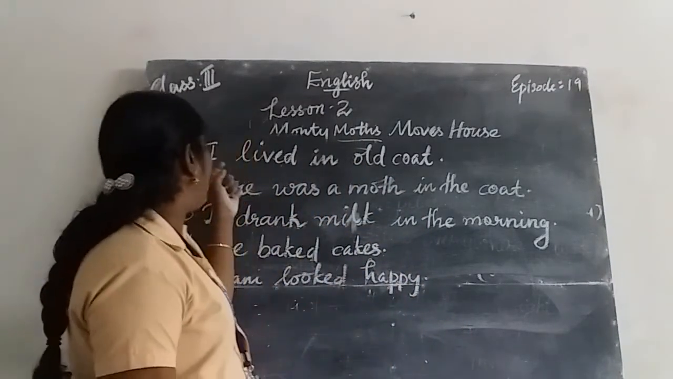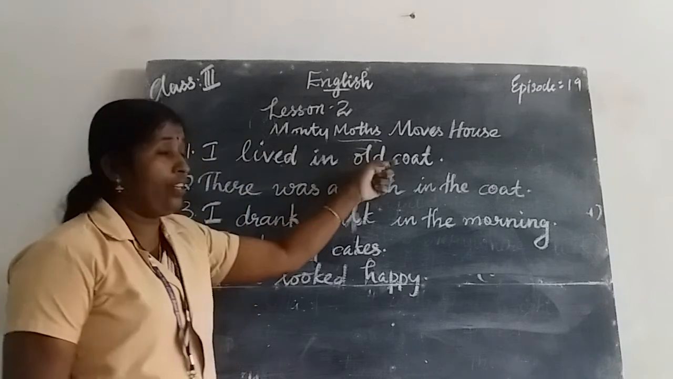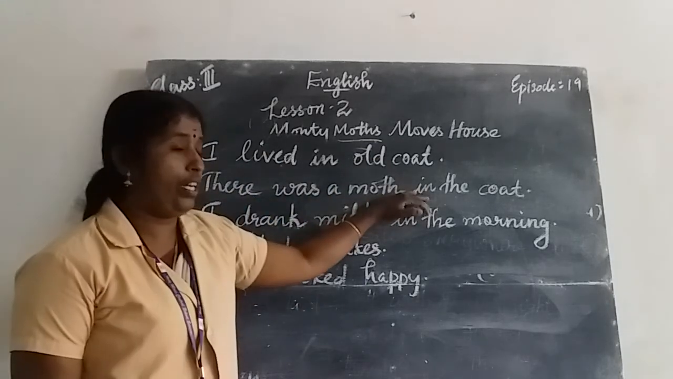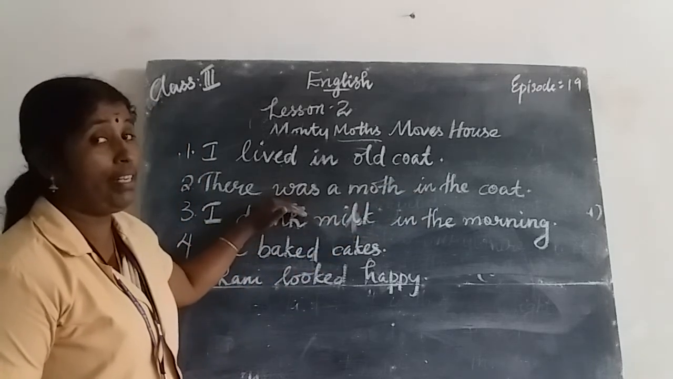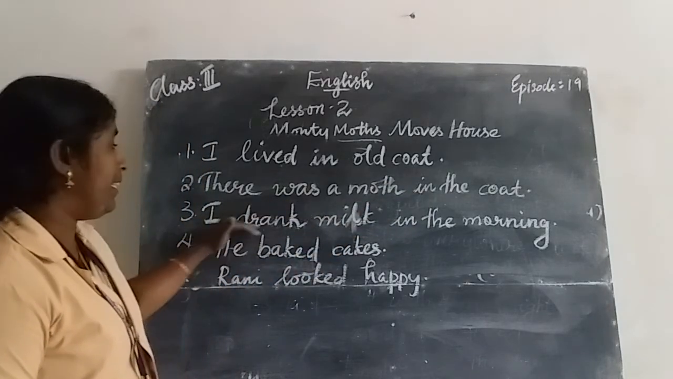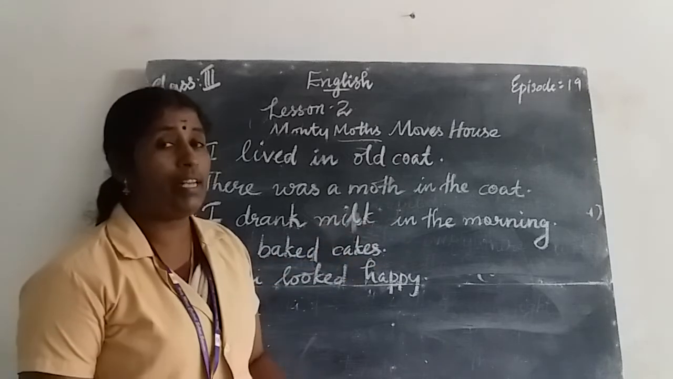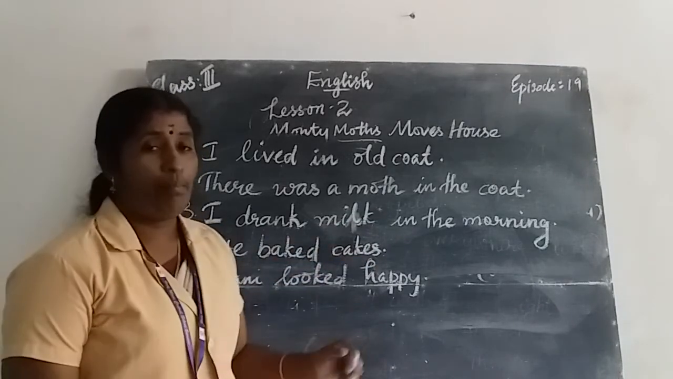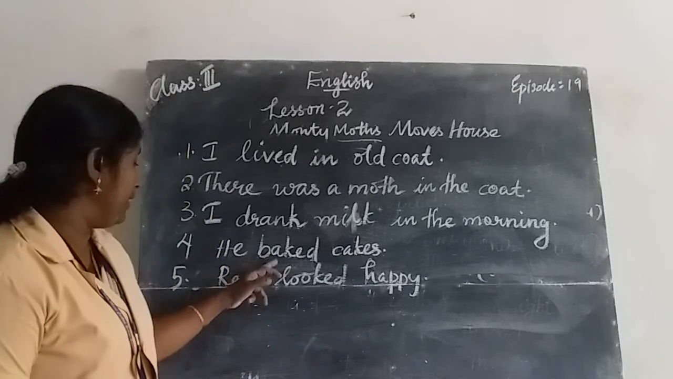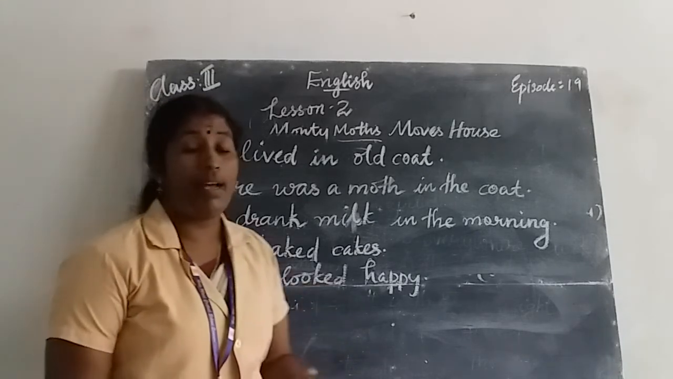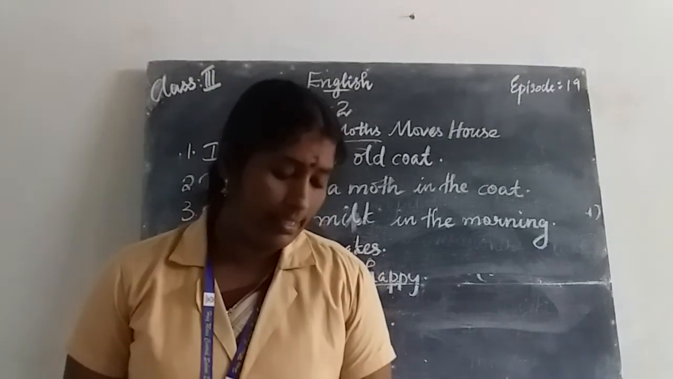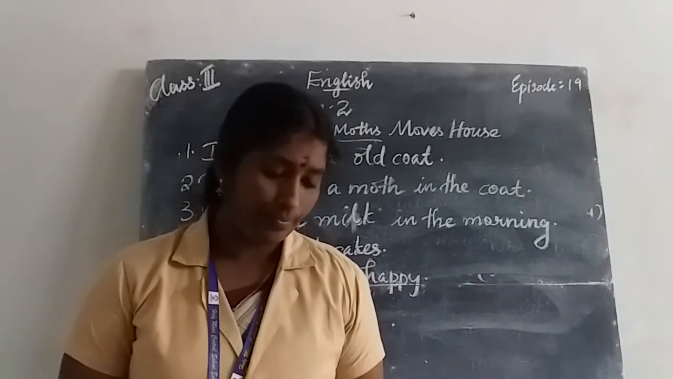Okay, the first one becomes: I lived in the old court. Second one: There was a moth in the court. Is changes into was when it becomes past tense. I drank milk in the morning. Past tense of drink is drank. He baked cakes. Past tense of bake is baked. Rani looked happy. Past tense of look is looked. Is it clear? You write in the blanks provided in the text.